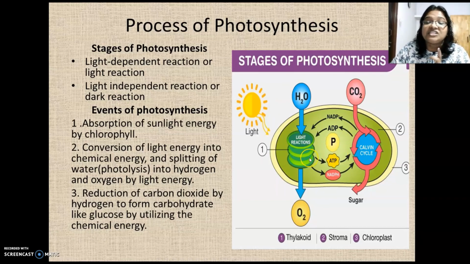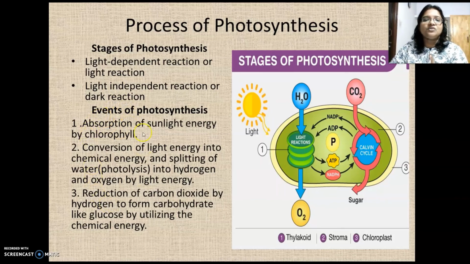And I told you, light reaction takes place inside the granum, whereas dark reaction takes place in the stroma. In dark reaction, what happens? The ATP and NADPH produced by light reaction are utilized to produce glucose. Carbon dioxide is fixed and converted into glucose by using the energy molecules ATP and NADPH2. Is it clear? There are two processes in photosynthesis. One depends on light, another one is not dependent on light. So they are light reaction and dark reaction.